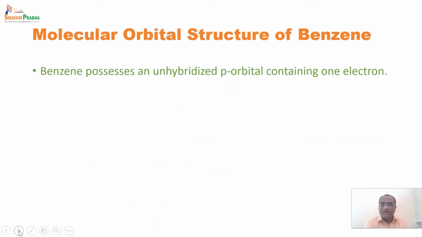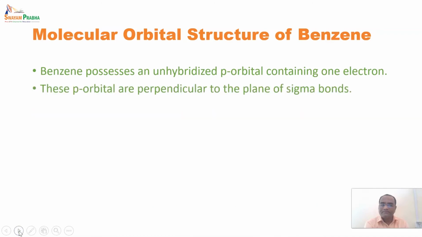Benzene possesses an unhybridized p orbital containing one electron on each carbon. These p orbitals are perpendicular to the plane of the sigma bonds. Now here we are only seeing the p orbitals.